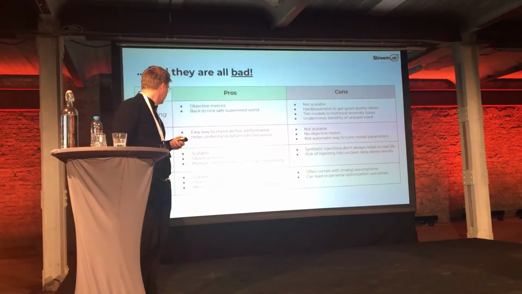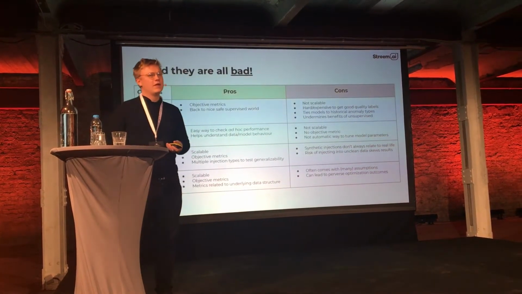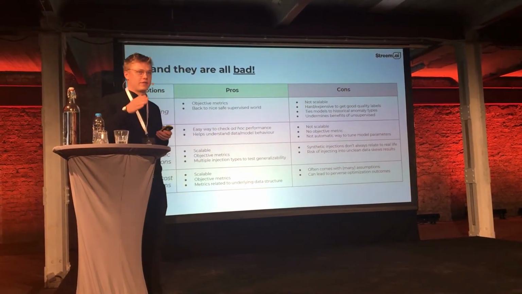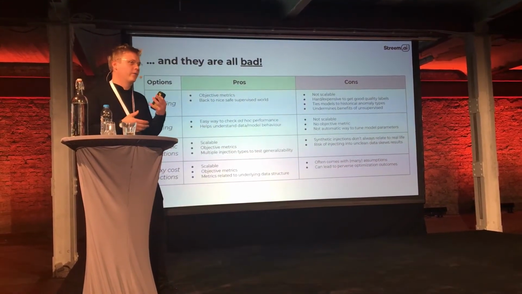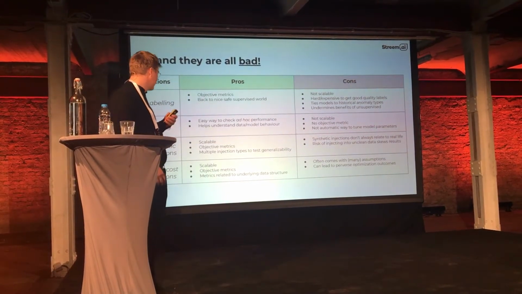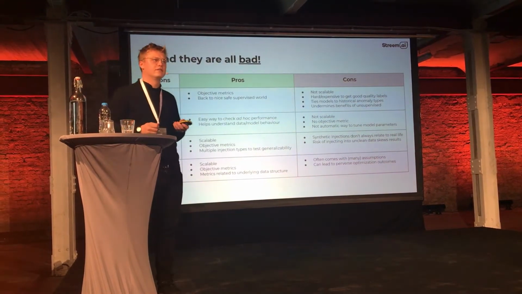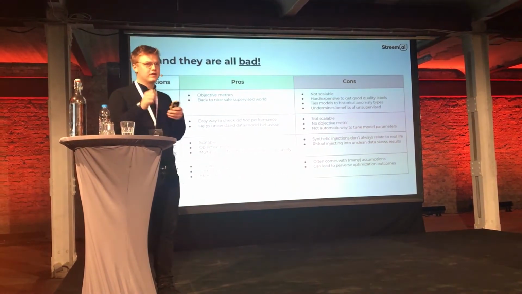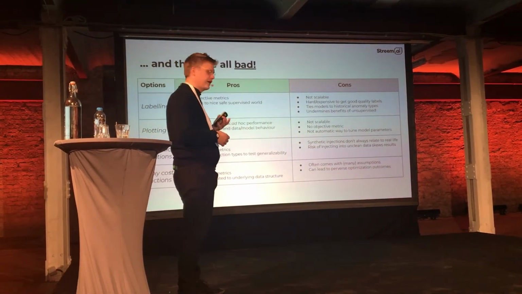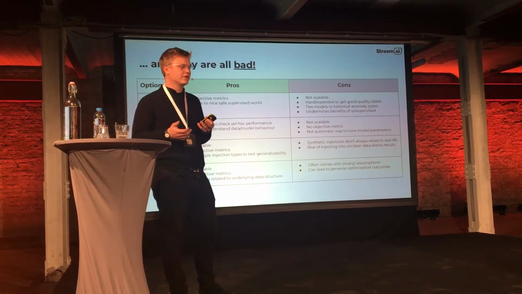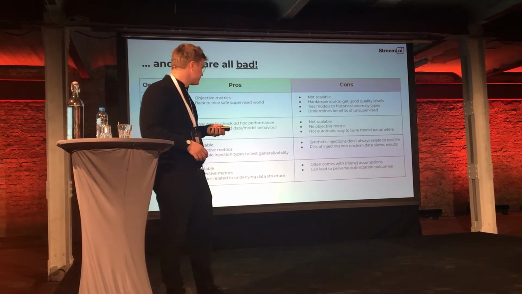So moving on to some kind of more exotic options, we could try something called synthetic injections, which is where we take our data, we inject synthetic anomalies into it, and we can then see how well our model can actually detect these. This is kind of cool because it's scalable, it offers us some objective metrics, and it even has a nice feature that we can design different types of synthetic anomalies to see how well our model generalizes. The problem here is it's not at all clear that synthetic injections relate to the real world, so we may end up training a model which is really, really good at detecting synthetic injections, and as soon as we put it in production, it just falls apart.